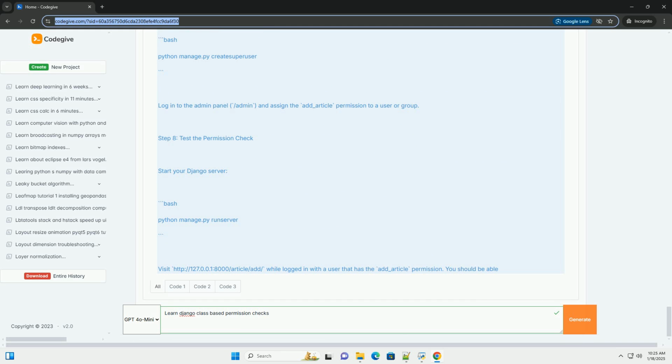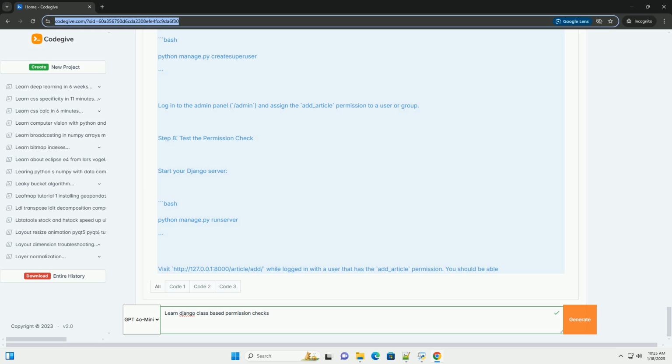Step 3. Create a view with permission checks. Django provides built-in permission checks, and we can also create custom permissions. For this example, we will use Django's built-in permissions. 1. Create a view that requires permission to add an article.